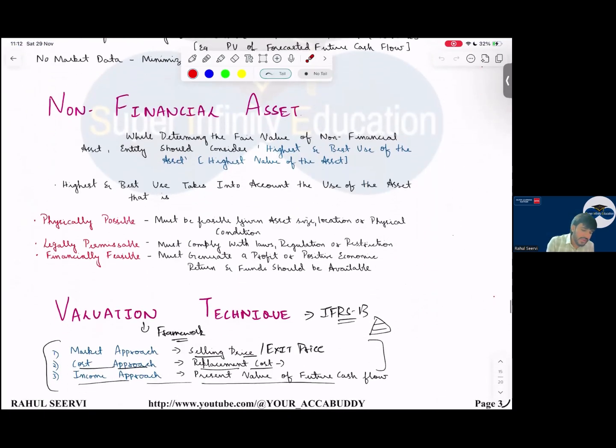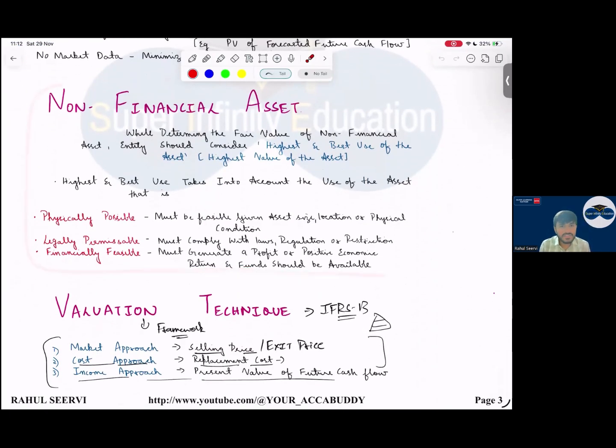Then coming to non-financial asset valuation. In non-financial assets, what do we see? Like your PPE, property, how do we calculate the value of the land? Sir, whenever it comes to non-financial assets, we have to consider the highest and best use concept. Highest and best use, what is the meaning? Sir, highest and best use means what?